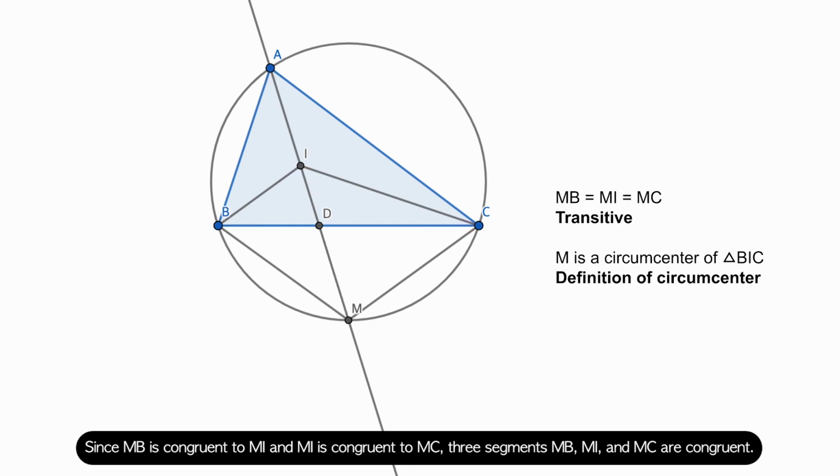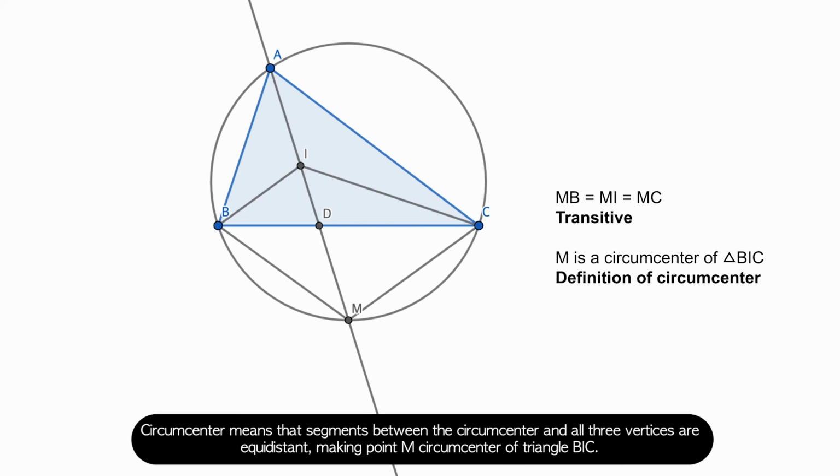Since MB is congruent to MI and MI is congruent to MC, three segments MB, MI, and MC are congruent. Circumcenter means that segments between the circumcenter and all three vertices are equidistant, making point M the circumcenter of triangle BIC.